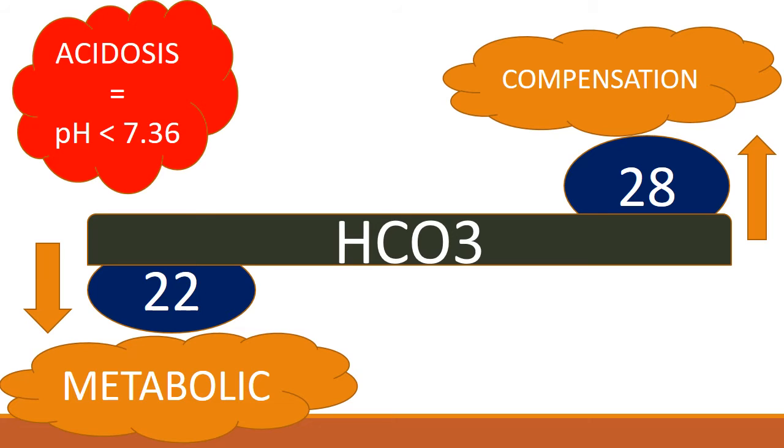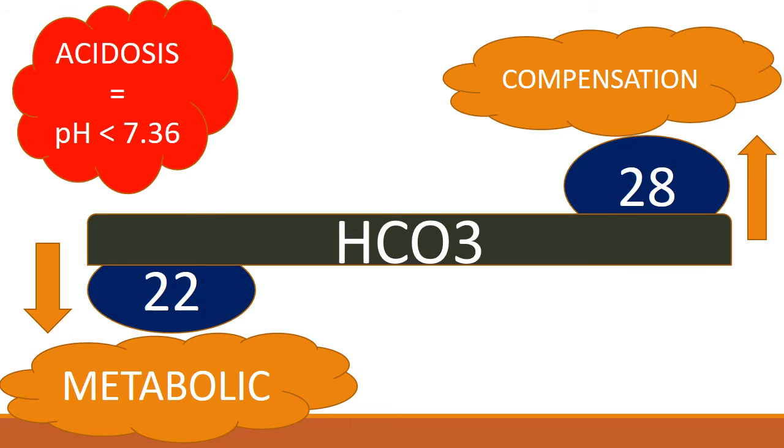And if it is actually less, that is, less than 22, it means that the patient is having metabolic acidosis. But if the base is not what we were anticipating, that is, since it's acidosis the base should be less than 22, but it actually is more than 28, that means that our whole metabolic system is trying to compensate for the acidosis and the cause of acidosis lies somewhere else.